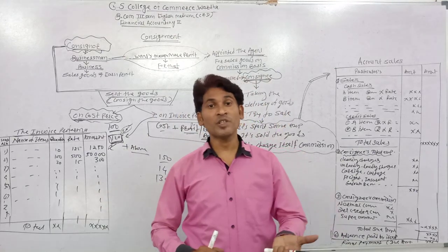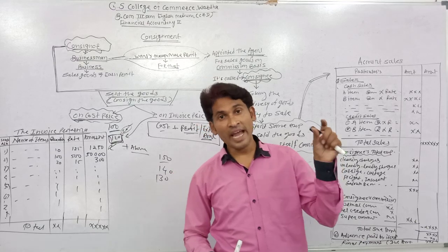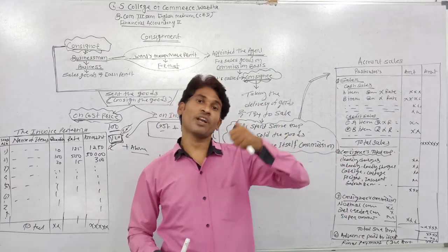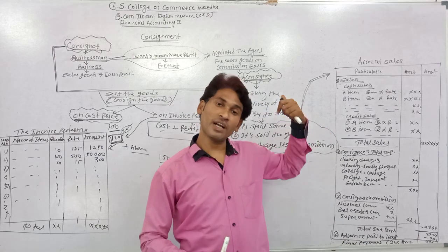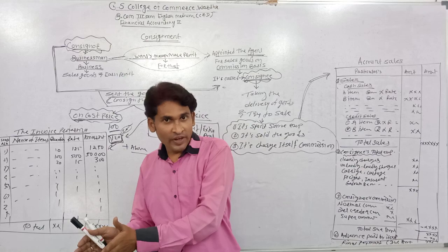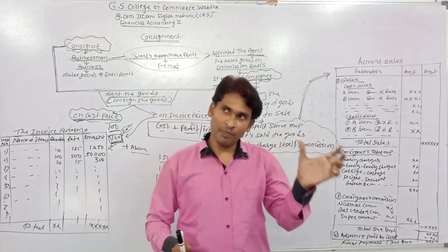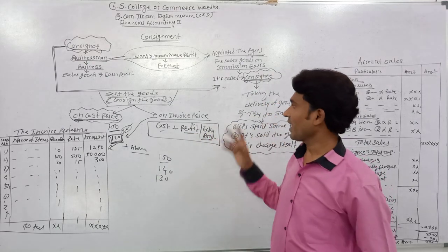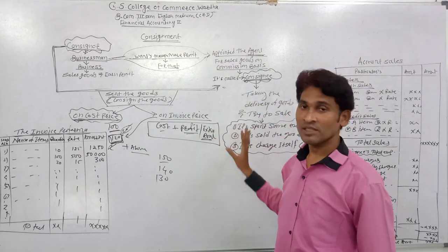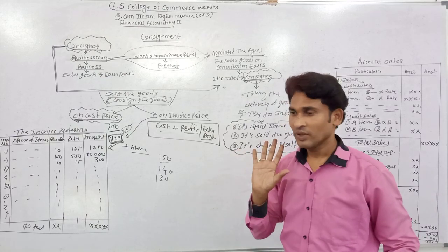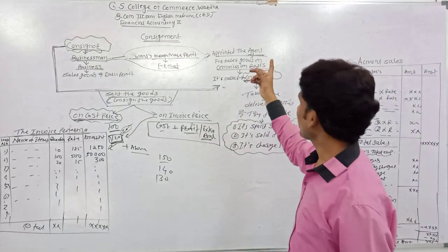The aim of invoice price is that when the consignor doesn't like to show the original profit to their agent, that is, to the consignee, they hide their original profit and show the increased price in the invoice pro forma. This is the aim of invoice price.